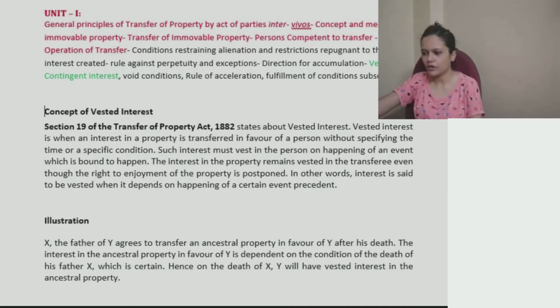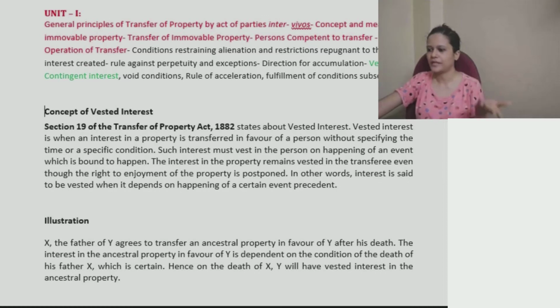All right, so that is nothing but vested interest. In other words, interest is said to be vested when it depends on happening of a certain event precedent. That means today or tomorrow, this event is going to take place. When it happens, property is yours. That is vested interest when event is certain. It is going to happen someday.